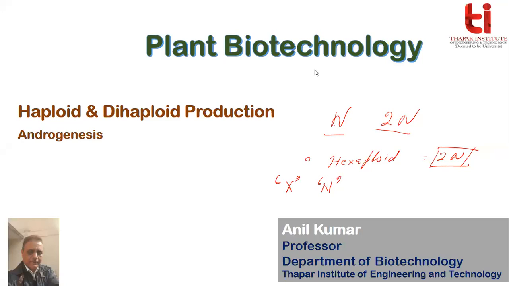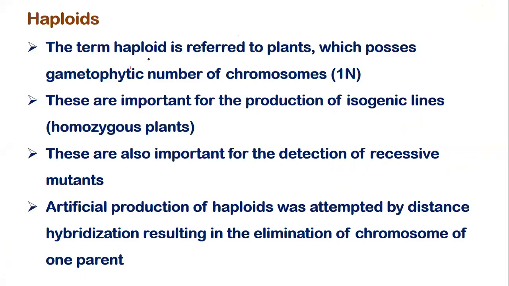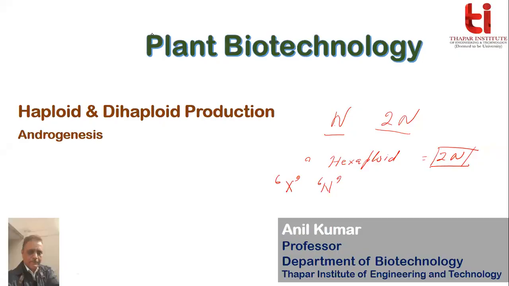Now I will tell you one thing. Generally in nature, most of the plants are diploid.